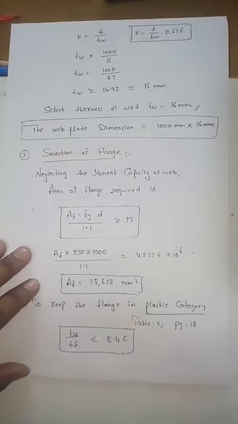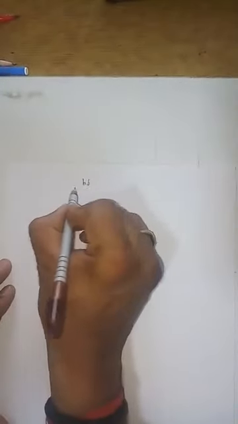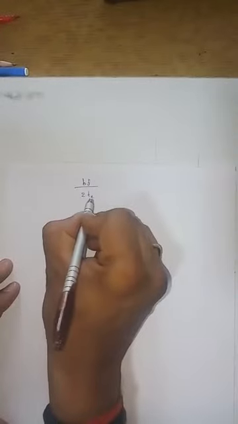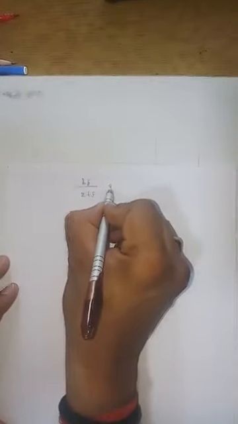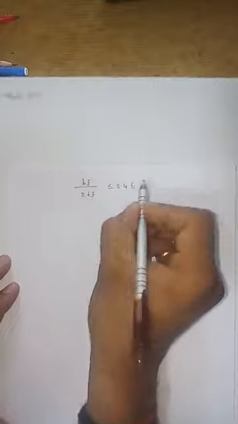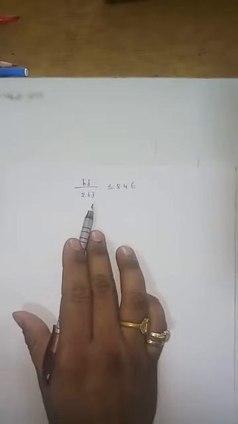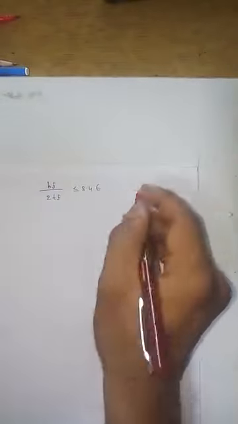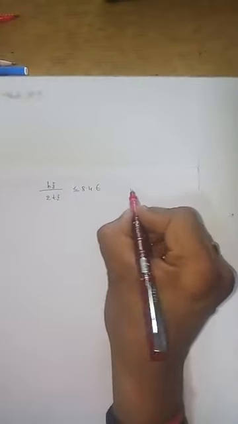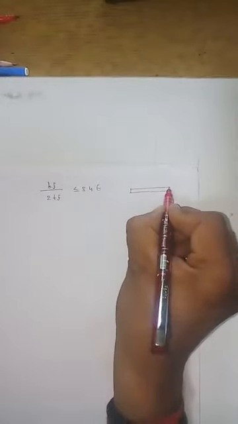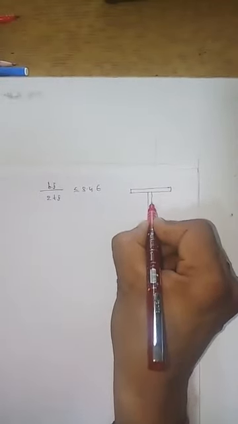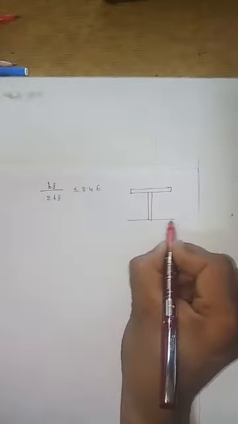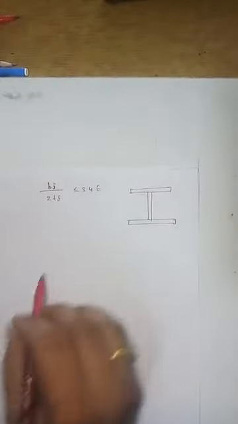So based on this condition, I will write down here bf by 2tf less than or equal to 8.4 epsilon. Sir, earlier you wrote b by tf, why here b by 2tf? Why? Because think about it, when I am designing the flanges, so this is flange and this is web and this is flange, right?